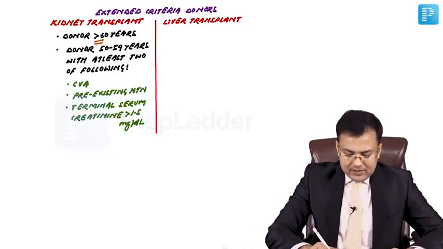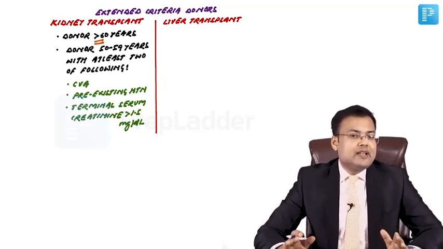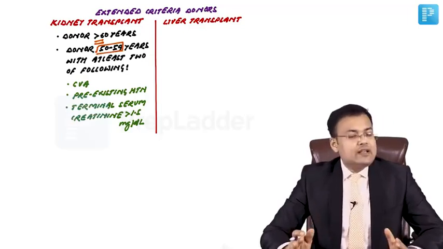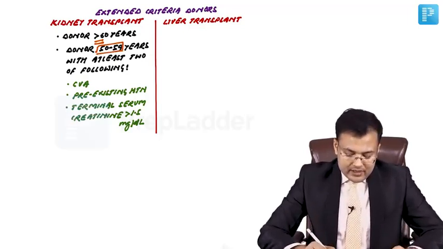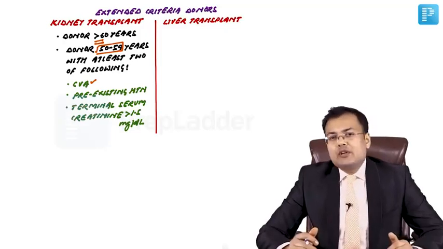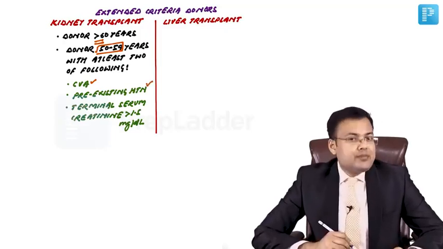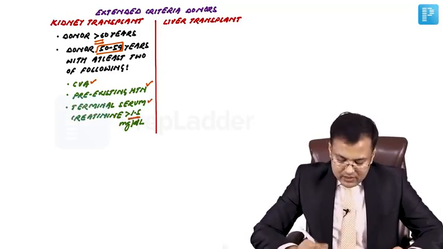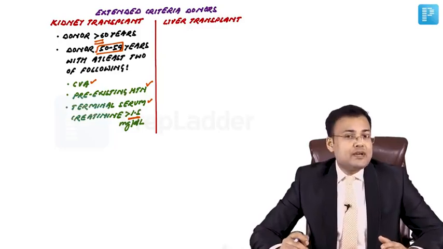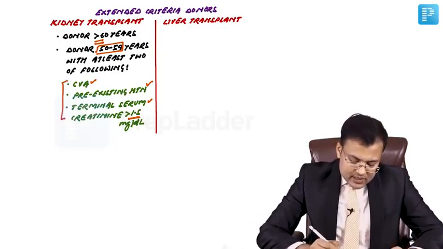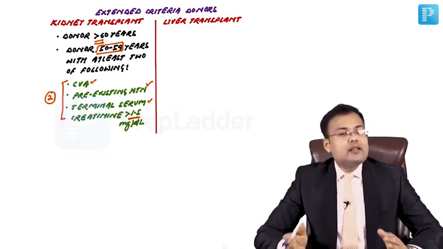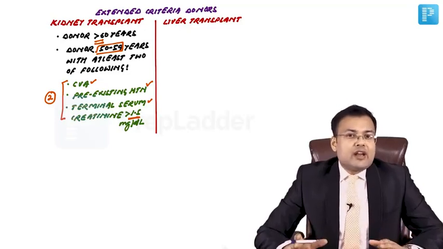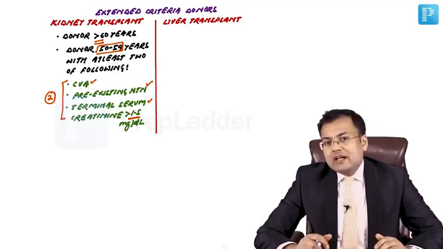First, if the age of the patient is more than 60 years. Second, if the age of the patient is between 50 to 59 years with at least two of the following: either the patient has had a cerebrovascular accident, has pre-existing hypertension, or the terminal serum creatinine is more than 1.5 milligram per deciliter. So out of these three, if two are present, yes, that is included in extended criteria donors: age more than 60, or age 50 to 59 years with at least two of the following.